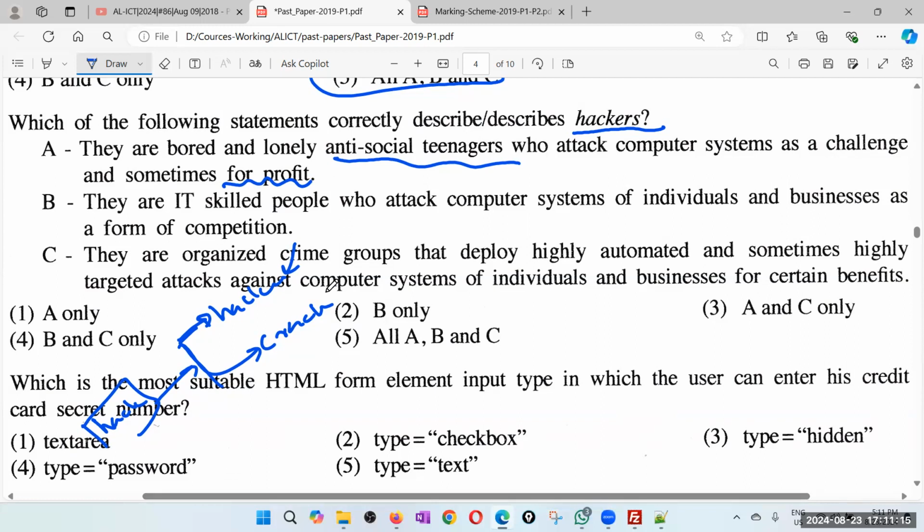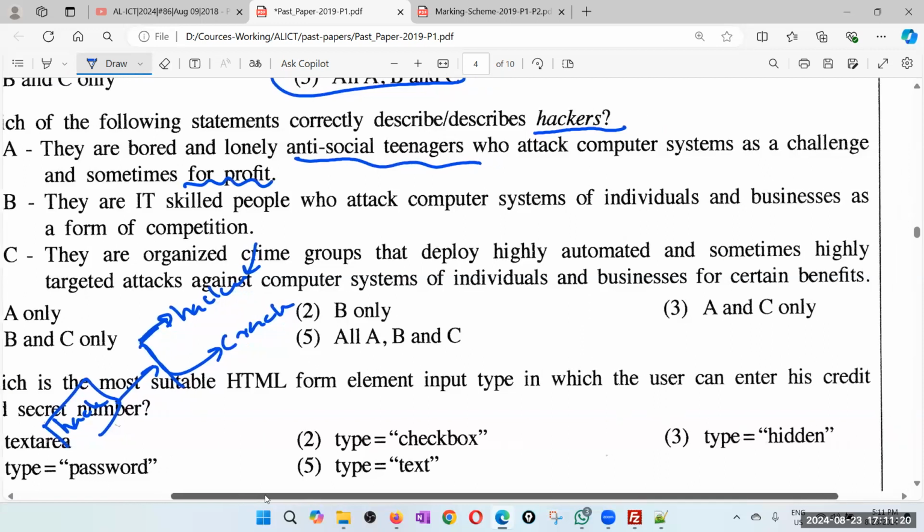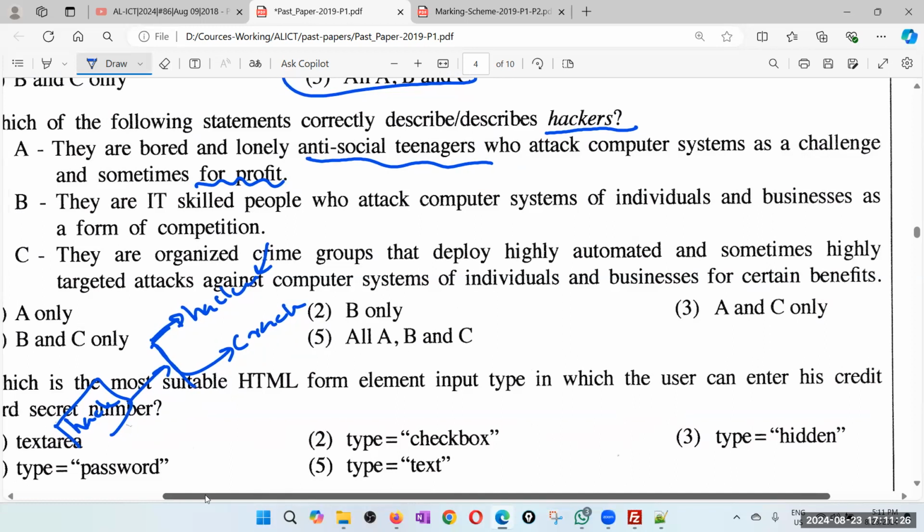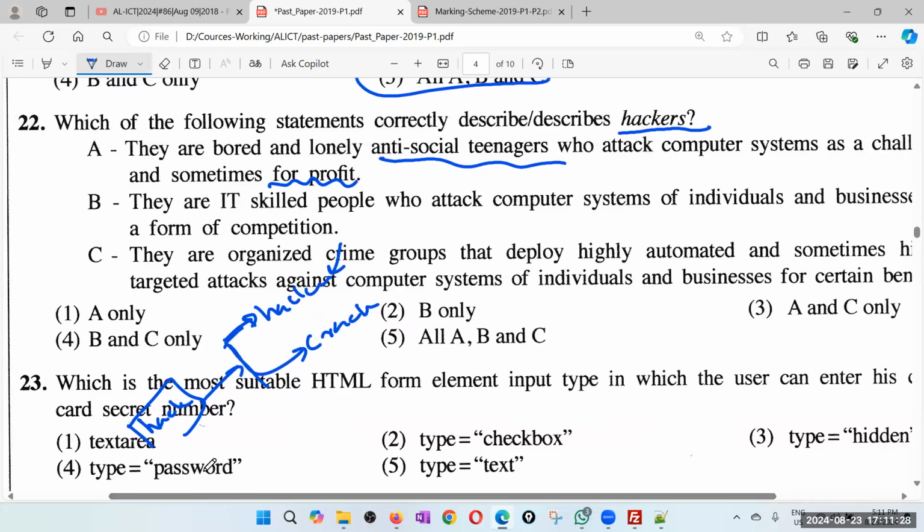They are organized crime groups that deploy highly automated and sometimes highly targeted attacks against computer systems of individuals and businesses for certain benefit. So for me, it looks like the examiner is more interested in hacker versus cracker. That is my impression from reading the answers. In the exams there's always a risk.